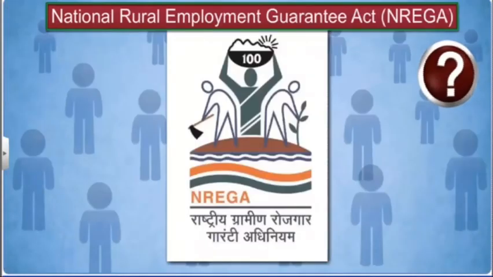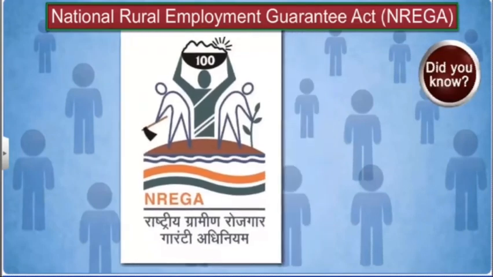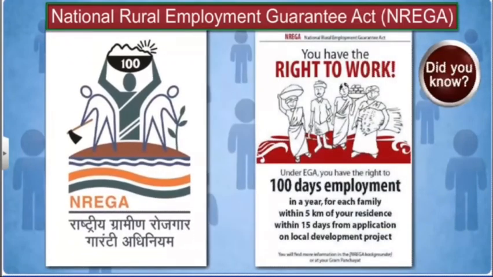It was the National Rural Employment Guarantee Act. This act provided 100 days of employment per year to every rural household, and one-third of the seats were reserved for women.